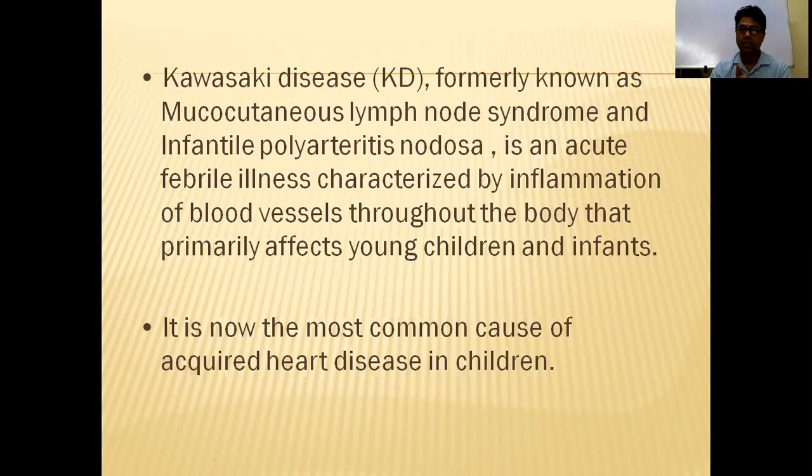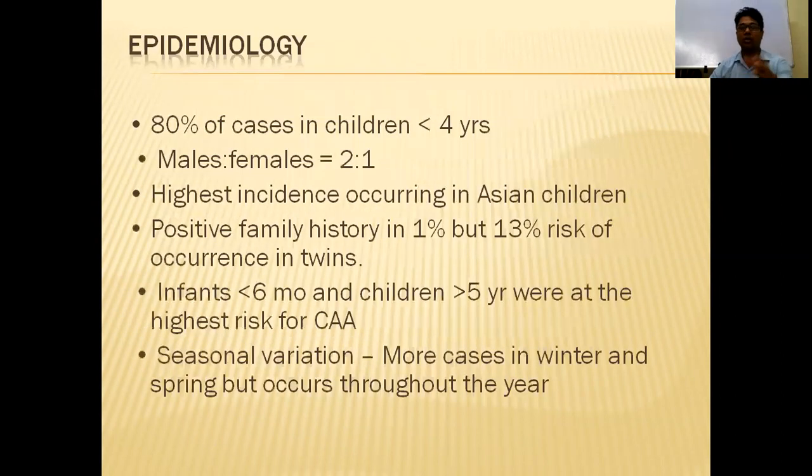It is an acute febrile illness characterized by inflammation of blood vessels throughout the body. It primarily affects young children and infants. Okay. So epidemiology: Kawasaki disease is more common below 2 years. Your HSP is most common between 2 years to 10 years. Kawasaki disease is less than 4 years, most commonly average 2 years. And in HSP, females are more affected, but in Kawasaki disease, males are affected more.